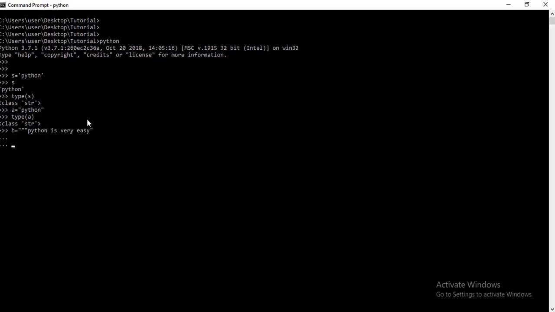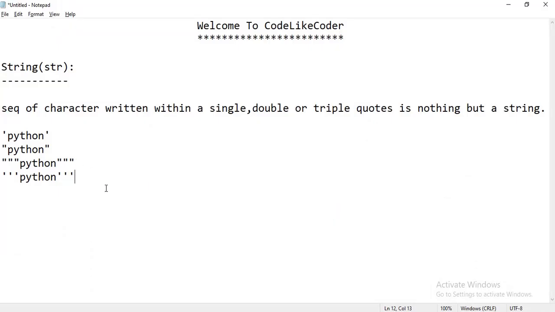Okay, I'm not closing all the brackets, let me create one more time. If I check the type of b, it is showing string type. Okay, awesome. So here we got to know that any sequence of characters written within single, double or triple quotes, we can call a string data type.